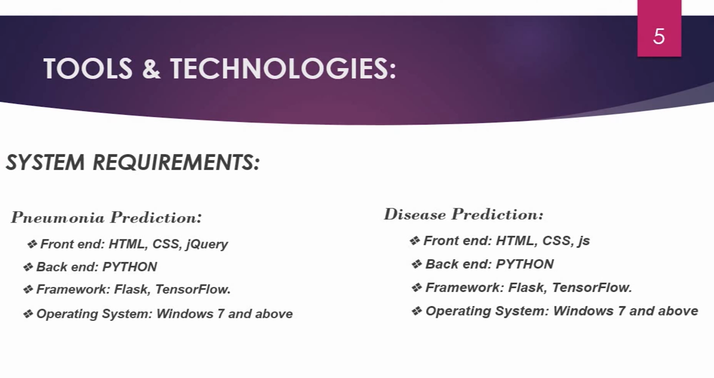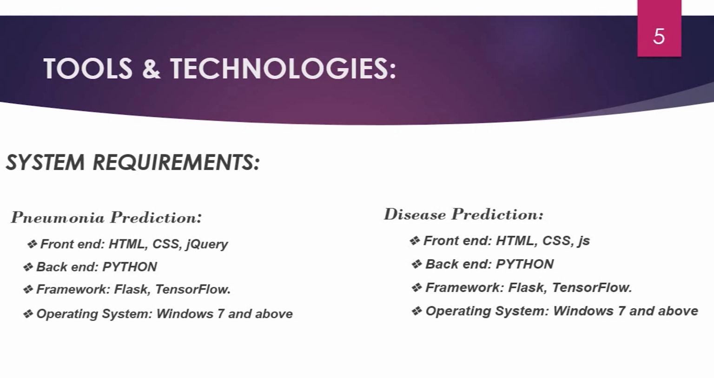Here are the tools and technologies used to create a website for pneumonia prediction. In the front end we have used HTML, CSS, jQuery. In the back end it is Python, and the frameworks used are Flask and TensorFlow. Flask is a micro web framework written in Python. It is classified as a micro framework because it does not require particular tools or libraries. Flask supports extensions that can add application features as if they were implemented in Flask itself.